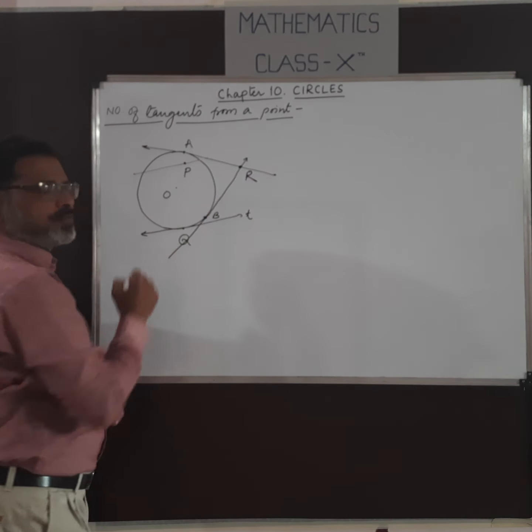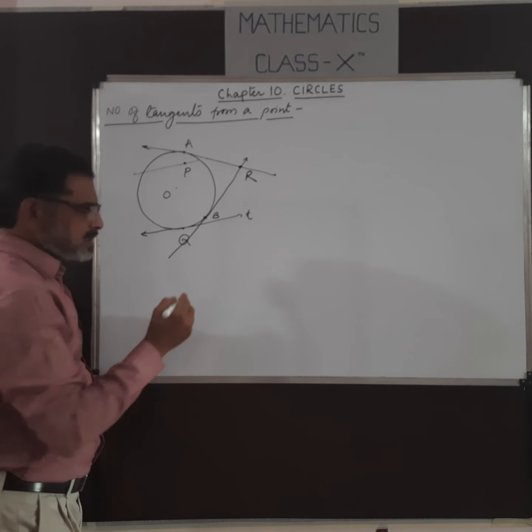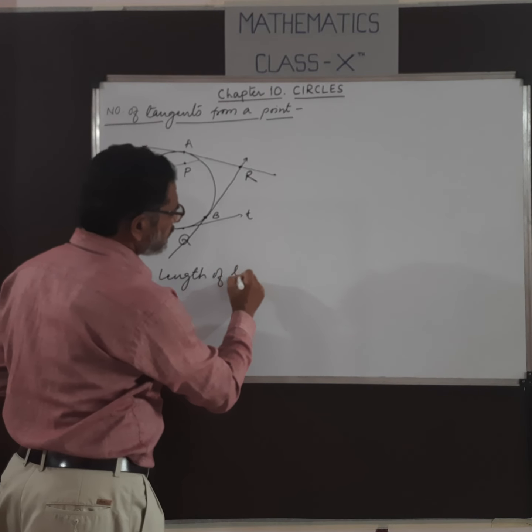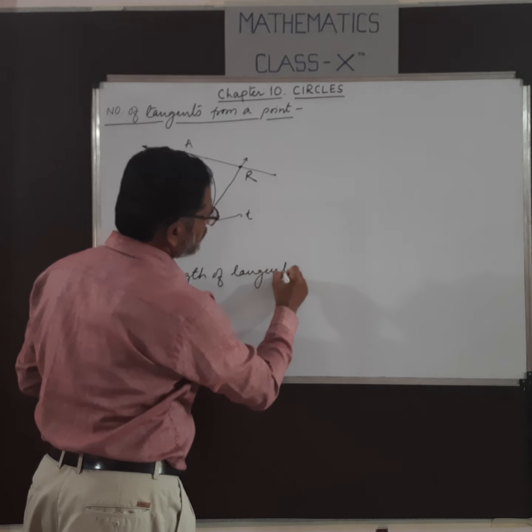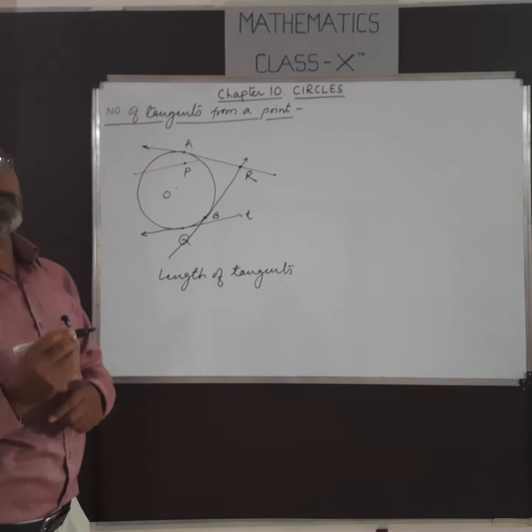and RB. Now one more thing which we have to discuss, that is the length of tangent. What is the length of tangent?